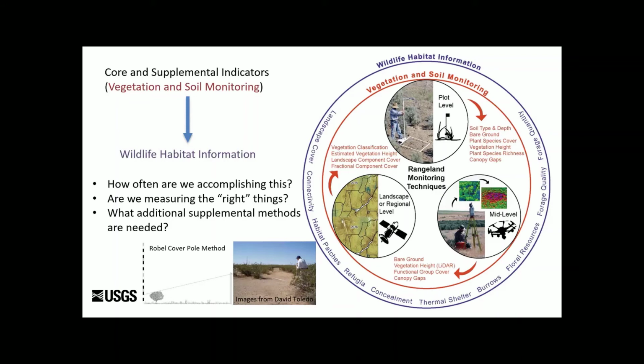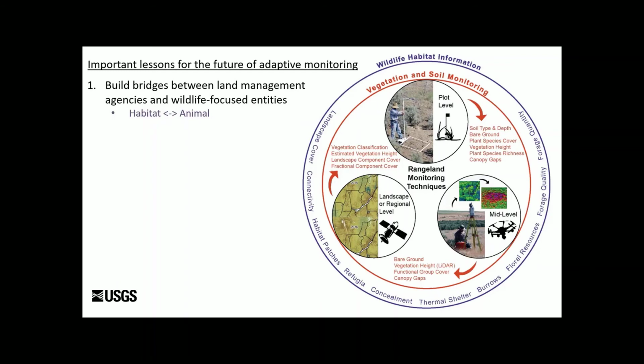But something like a roll bell poll could give us more information about potentially what's important for wildlife, even though it's still getting at the same aspects of height and cover and so forth of vegetation. So we needed to know, how can existing programs be modified or adapted to achieve better communication of needs and linkages between vegetation monitoring and wildlife habitat assessments? And so we put these together as a set of important lessons for the future of adaptive monitoring.